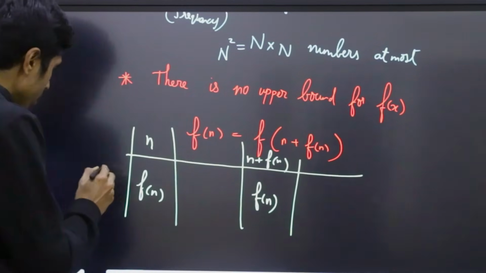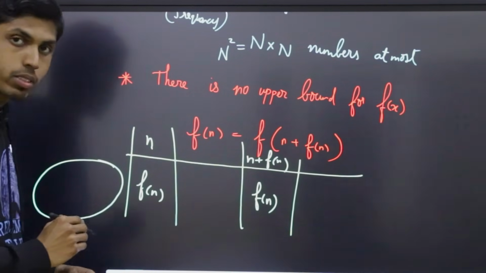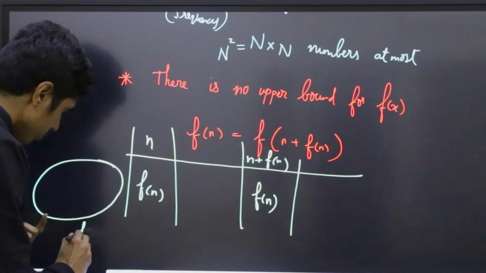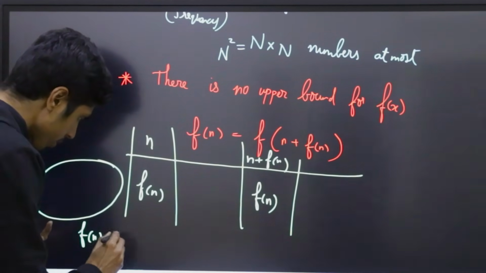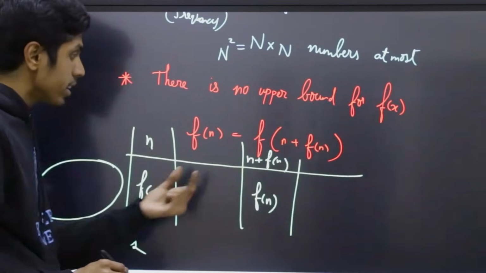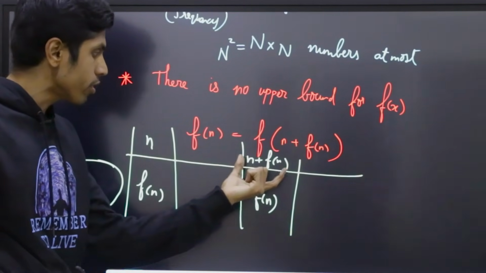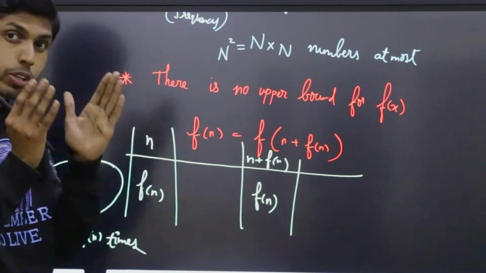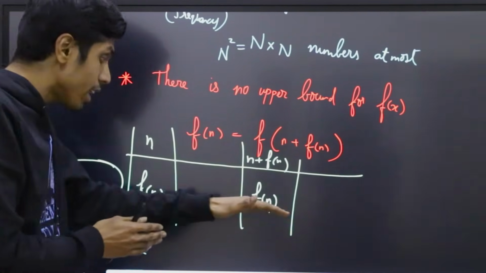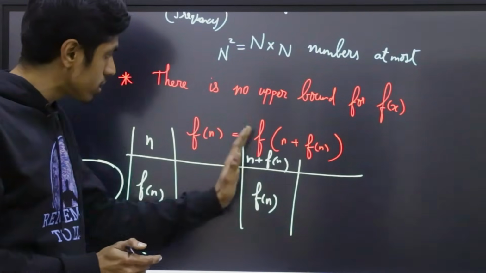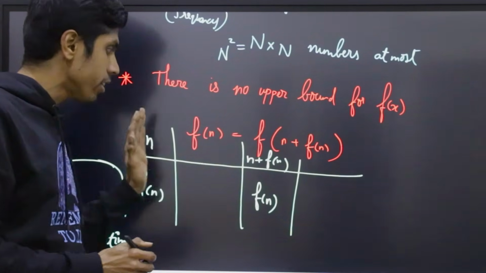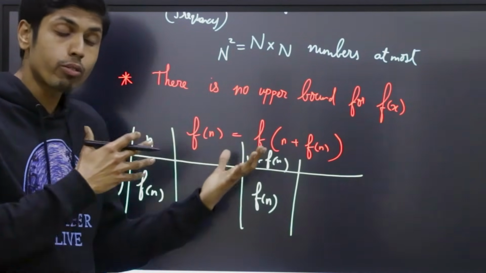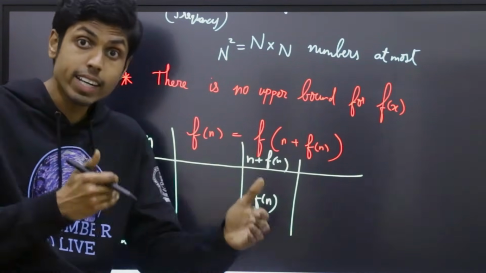This means the maximum number of times a value occurred before n was f(n) times. And that is even the same as the number of times a value occurred before n + f(n). So the maximum number of times a particular value occurred is still f(n). Once you cross all these, from n to n + f(n), you are still having that same number, the maximum frequency of a number retained.